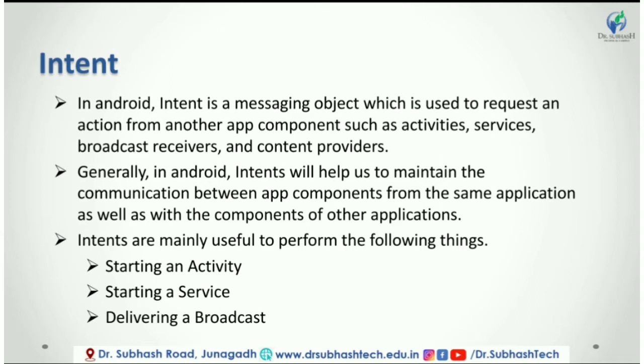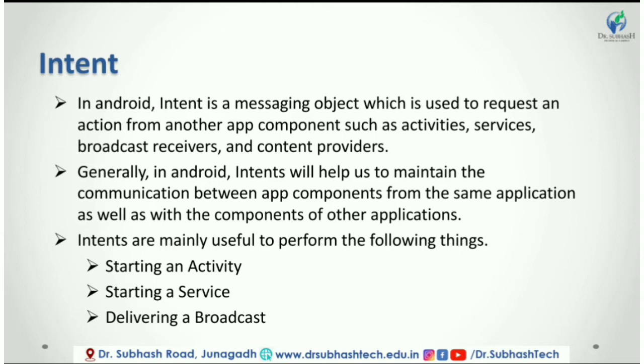In Android, intents are the objects of android.content.Intent. Intents are mainly useful to perform the following things. Starting an activity. By sending an intent object to the startActivity method, we can start a new activity or an existing activity to perform required things.